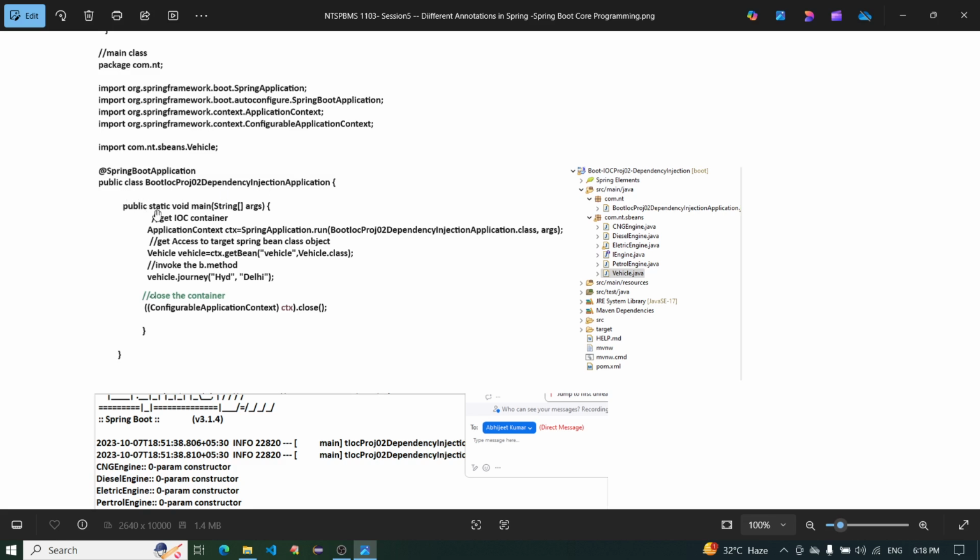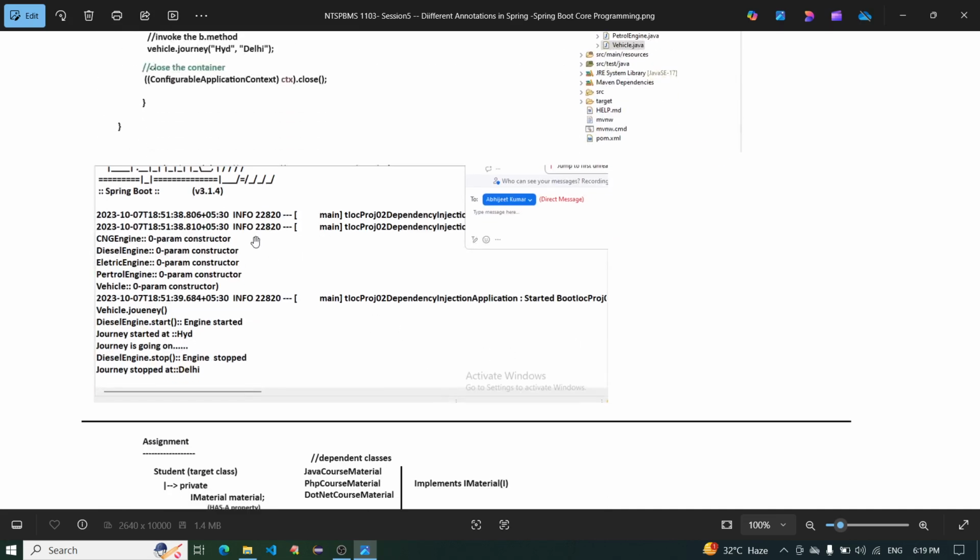In public static void main, we get the IOC container: ApplicationContext ctx equals SpringApplication.run with the class name dot class and args. Get access to the target Spring bean class object: Vehicle vehicle equals ctx.getBean with the vehicle component name and Vehicle.class. Invoke the business method vehicle.journey from Hyderabad to Delhi, and then ctx.close.